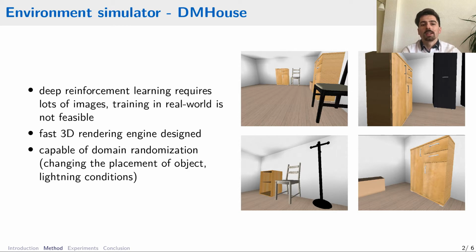For a simulator, it is important that it is fast, so that we are able to generate images from the environment quickly enough, so that the training does not wait for the simulator to render images. Also, it is important that we are able to perform some kind of domain randomization, so we effectively increase the number of training samples that we have, but more importantly, the trained policy generalizes better to new environments. In our case, we change the placement of objects in the environment, and we also change lighting conditions.